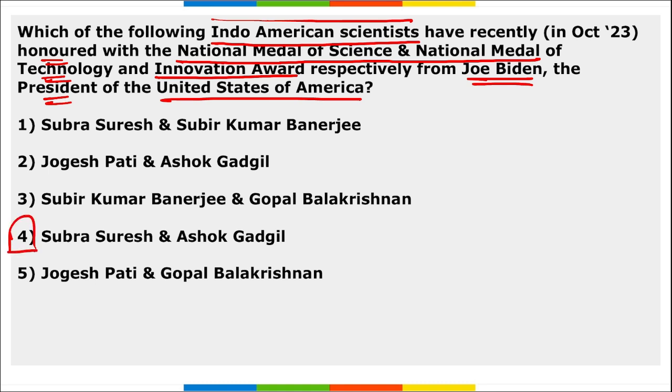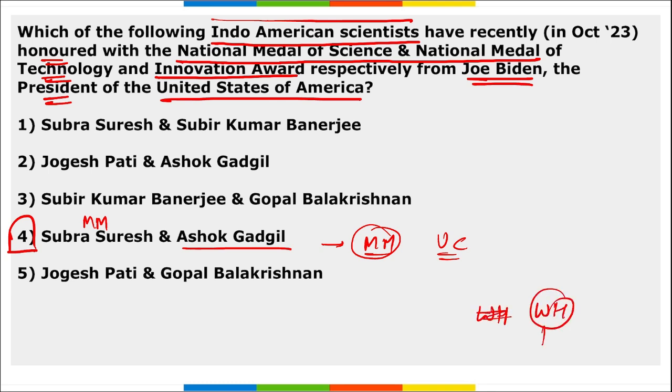Right? Remember, Subra Suresh, he is hailing from Mumbai, Maharashtra. Correct. He was from MIT, Brown University, and was honored with the National Medal of Science for his pioneering research across engineering, physical science and life sciences. Whereas Ashok Gadgil, he was born in Mumbai, Maharashtra. He is from the University of California, correct, and he was honored with the National Medal of Technology and Innovation for providing life sustaining resources to the communities around the world. And the award ceremony, where was this held? This was held at the White House. Where is the White House located? It is located in Washington DC.